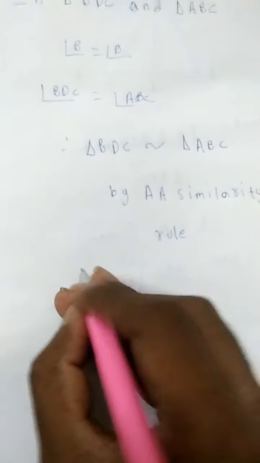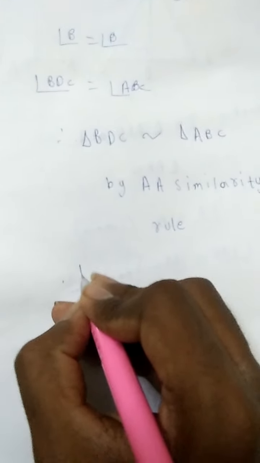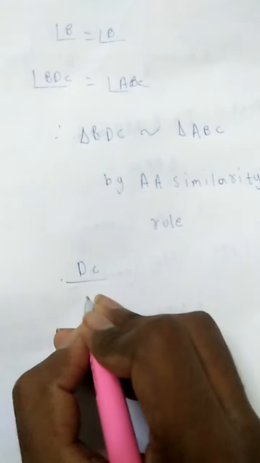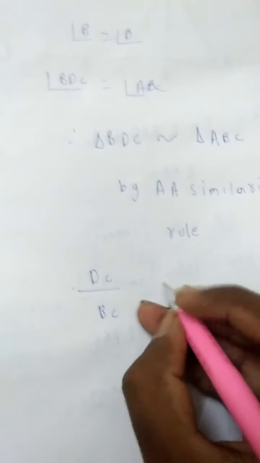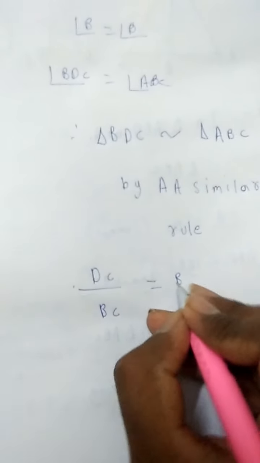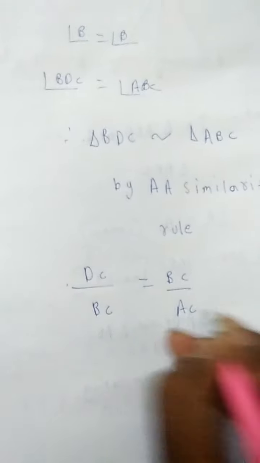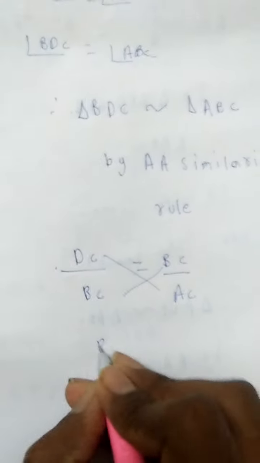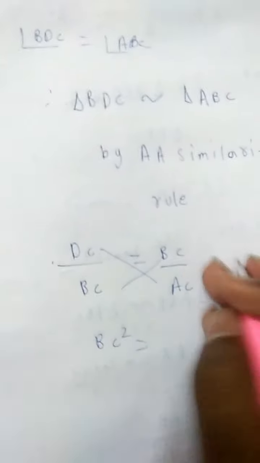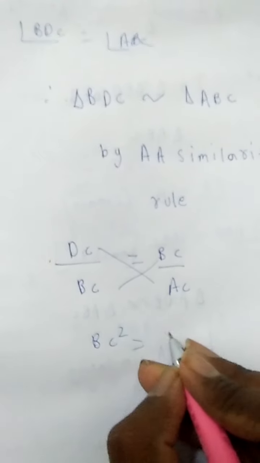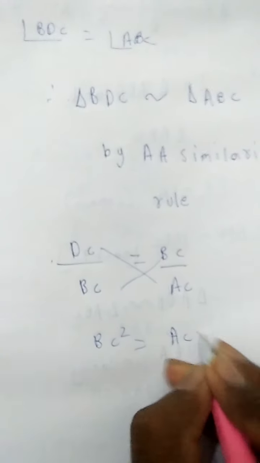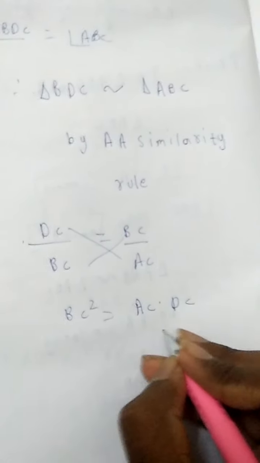So now it will become DC by BC is equal to BC by AC. In the same way, cross multiplying, BC square is equal to DC into AC, or AC into DC. Let us take this one as equation number 2.